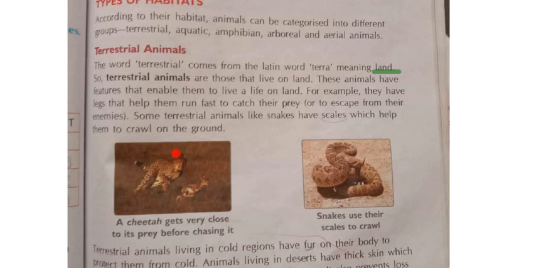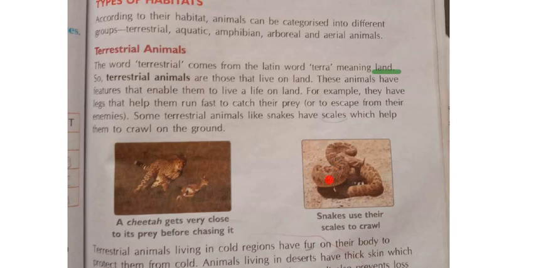So these two animals have all the conditions to live comfortably on the land. That is why these animals are called terrestrial animals, so that they can escape from the enemies on the land, means they can run very fast to protect themselves from enemies. Clear? Some terrestrial animals like snakes have scales which help them to crawl on the ground. If you see here, the snake, see how it has scales, some marks on its body. So with the help of scales it can crawl on the ground very fast.